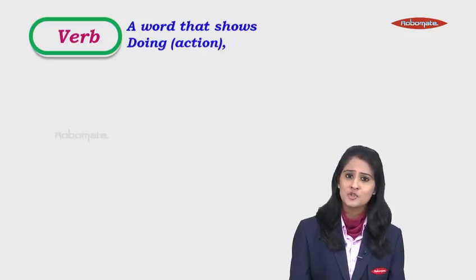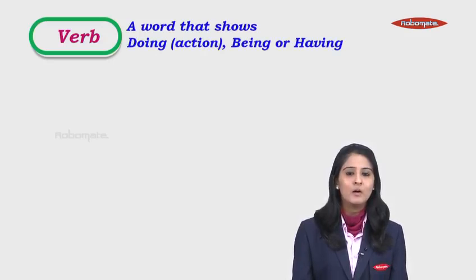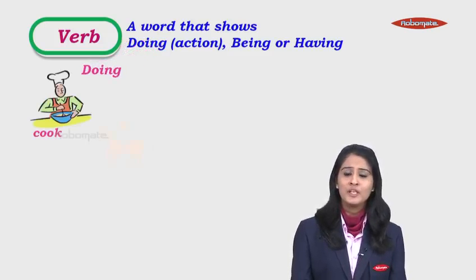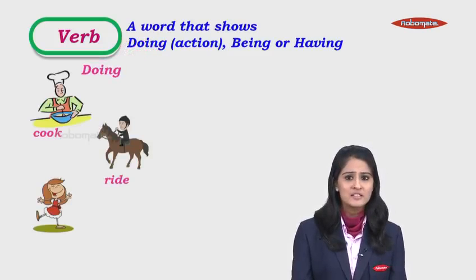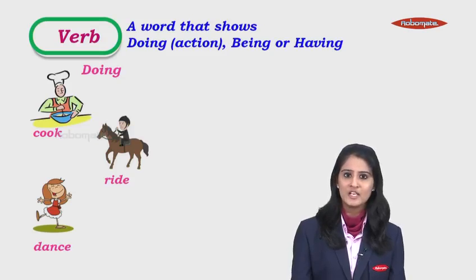Let's move on to the next part of speech. That is a verb. A word that shows doing, that means action, being or having. What does that mean? Let's see. Doing means an action. For example, we have cook, ride and dance. These are verbs because they show a particular action like cooking, riding or dancing.